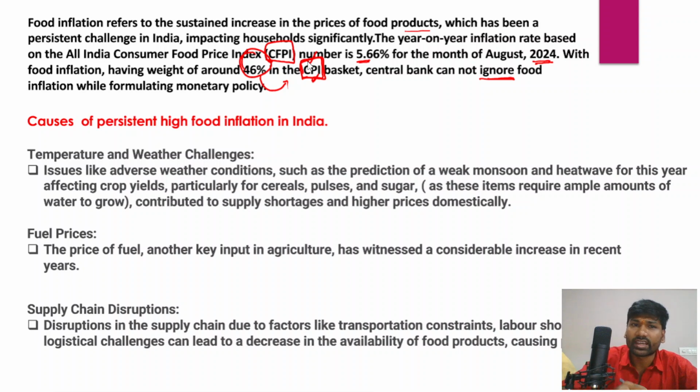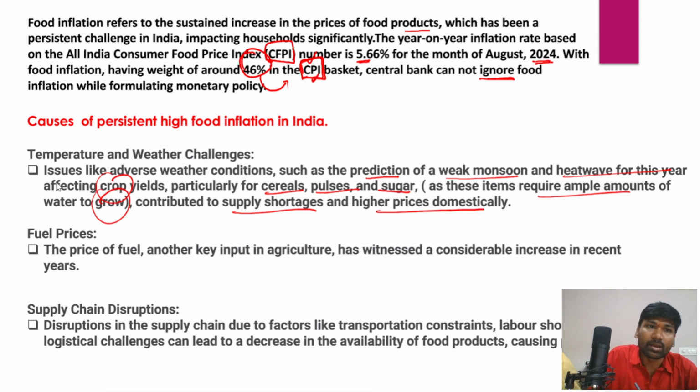So there are issues like adverse weather conditions, such as the prediction of a weak monsoon and heat wave this year, affecting crop yields, particularly pulses, cereals, and sugar. In fact, these items require ample amounts of water to grow, and that contributed to supply shortages and higher prices domestically. And apart from that, we need to talk about fuel prices as well.